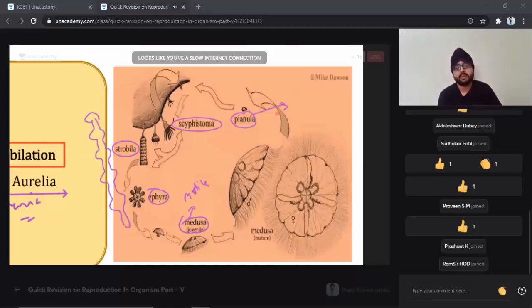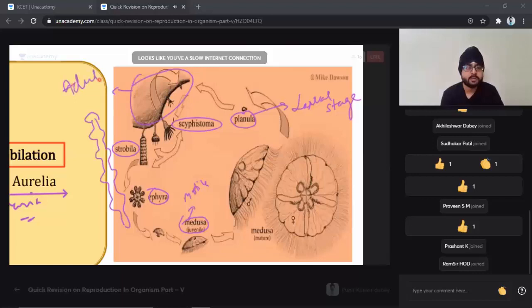It's a larval stage. And from the larval stage we get the adult stage. Have you all understood?